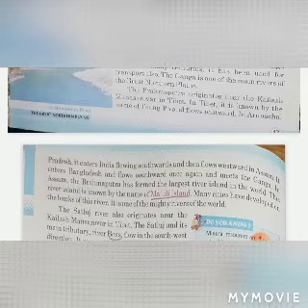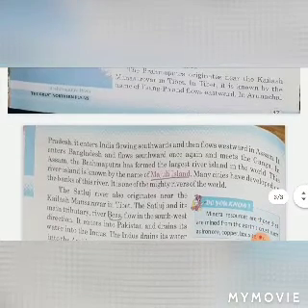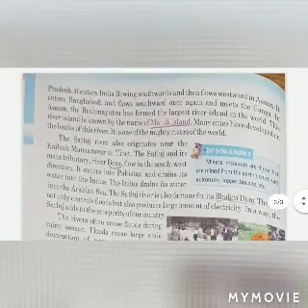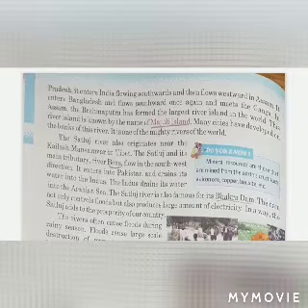The Brahmaputra originates near Kailash Mansarovar in Tibet. In Tibet, it is known by the name of the Tsangpo and flows eastward. It enters India in Arunachal Pradesh, flowing southwards, and then flows westward in Assam. It enters Bangladesh, flows southward once again, and meets the Ganga.